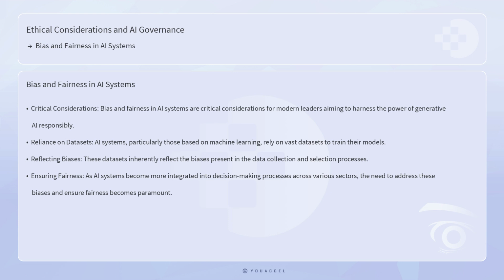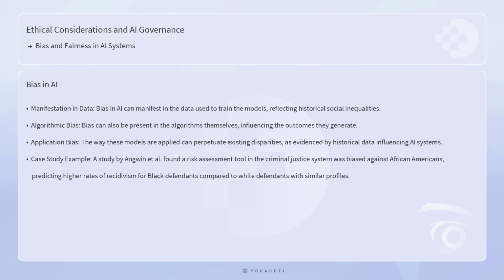As AI systems become more integrated into decision-making processes across various sectors, the need to address these biases and ensure fairness becomes paramount. Bias in AI can manifest in numerous ways. It can be present in the data used to train the models, the algorithms themselves, or the way these models are applied.